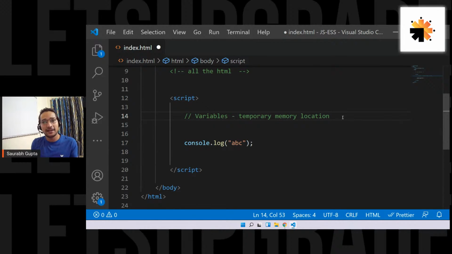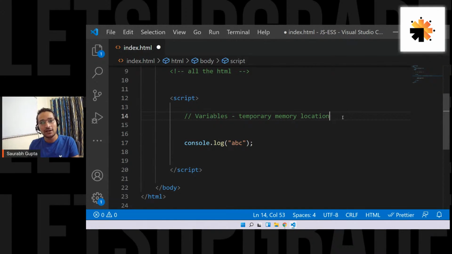It's simple, right? If I want to speak something to you, first I need that thing in my mind. If something is not in my memory, how am I going to speak it? How am I going to use it? Just like that, if you want to work with any data, the first thing you need is to store it in the memory. So variable is nothing but a temporary memory location. Is that clear? It is used to store data that your program is going to use.